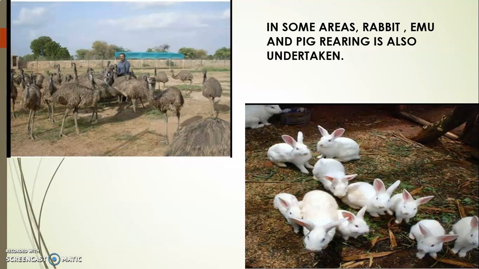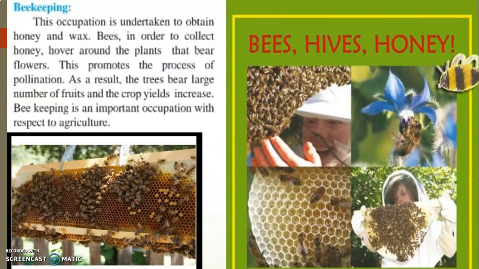Okay, emu meat and emu eggs are also being used on a large scale. Okay, rabbits, pigs, these are also being kept for poultry, and these are also being sold in the market for various purposes. I hope you have understood this. Yes. The next topic is beekeeping.